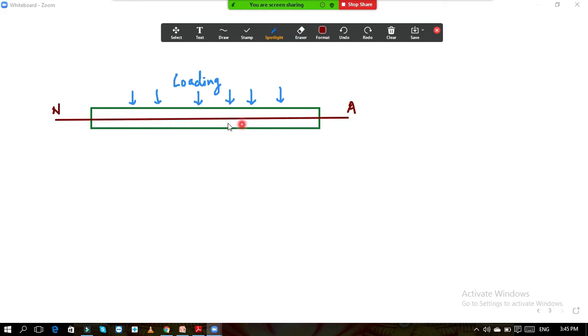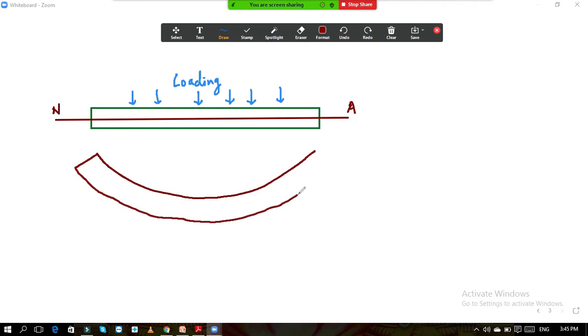Generally the fibers above the neutral axis are subjected to compression, and the fibers or elements below the neutral axis are subjected to tension. Now if the loading is like this, then the beam will bend. And what is the bending profile of the beam? So now I will try to draw the diagram. This is the bending profile of the beam. In this way the beam will bend.